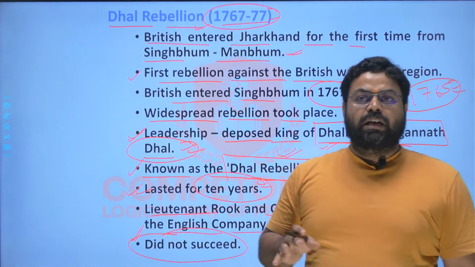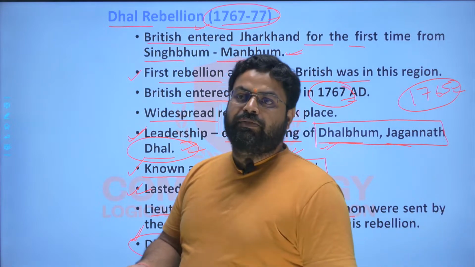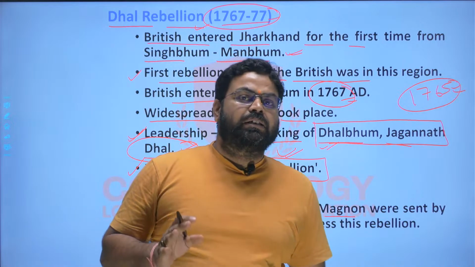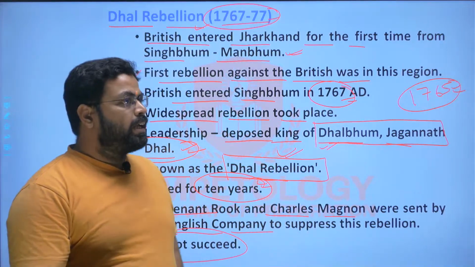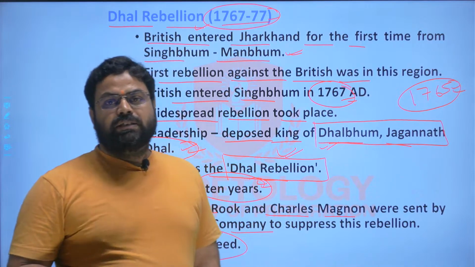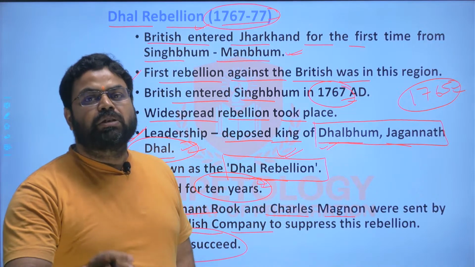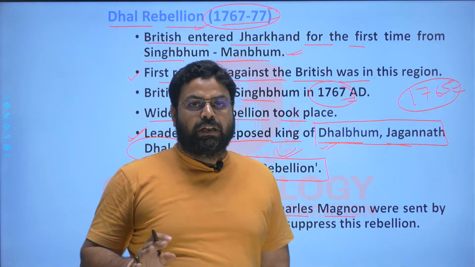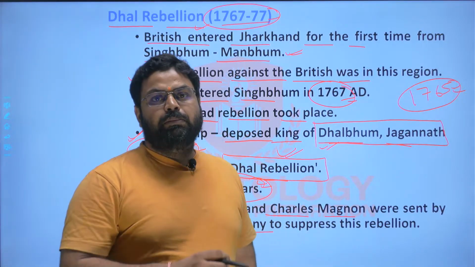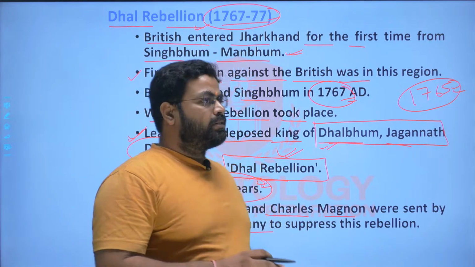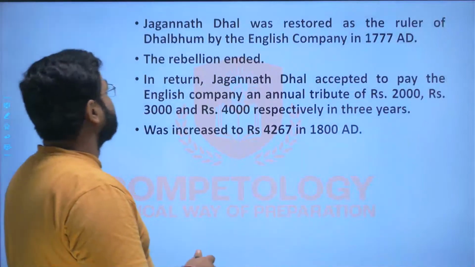So lastly the Britishers realized, after they failed to suppress the rebellion and to restore peace and tranquility in the region, that to rule this region, to govern this region properly, we have to reconcile with the locals, we have to reconcile with the tribals. Then only we will be in a position to rule this region. So this was the situation in front of the Britishers.